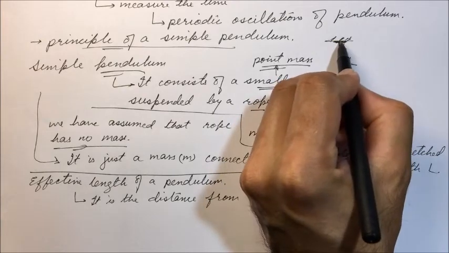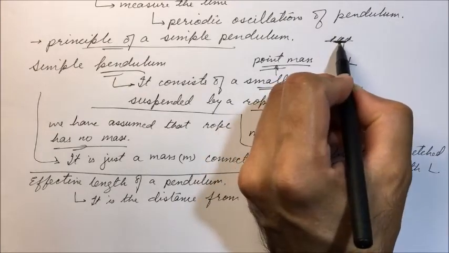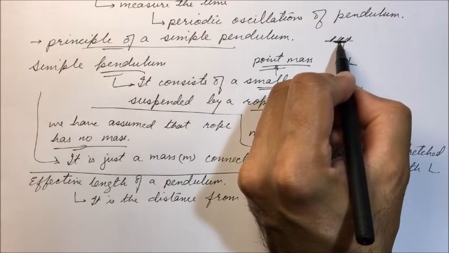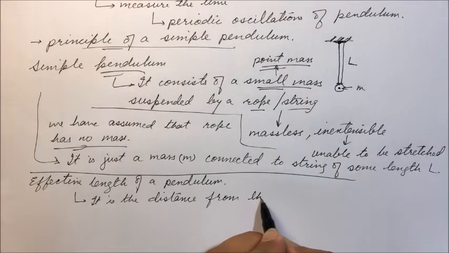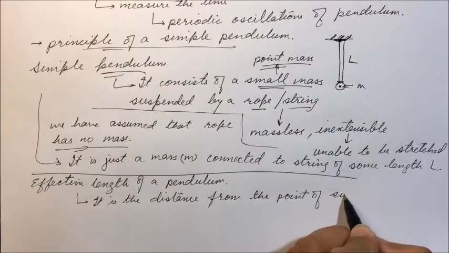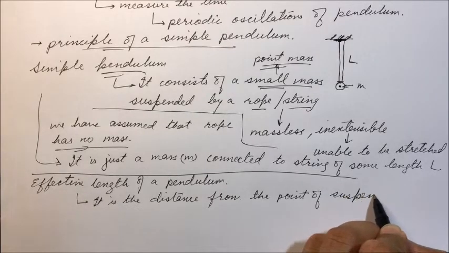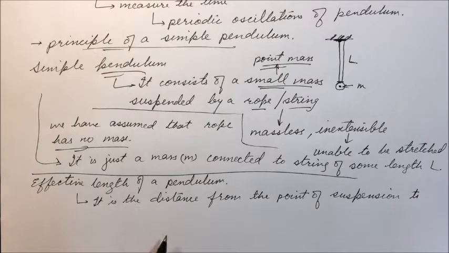So this is the point of suspension. This is the rigid support, or we call it a pivot. From the point of suspension, it is the distance to the center of gravity of the bob.